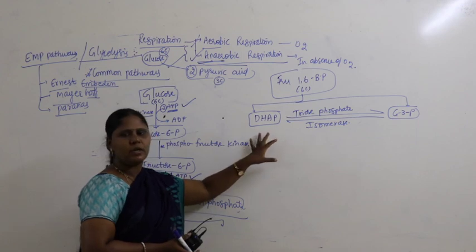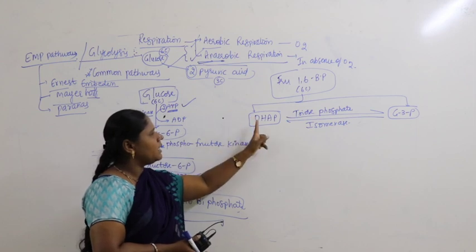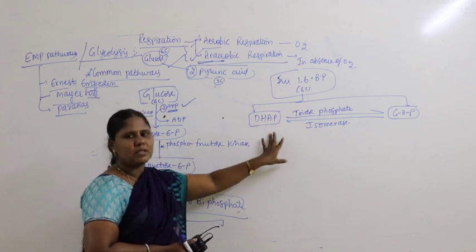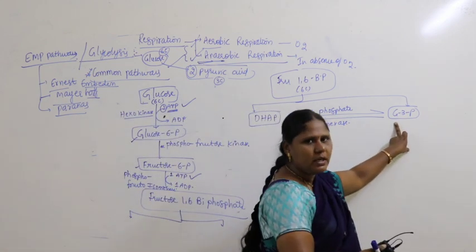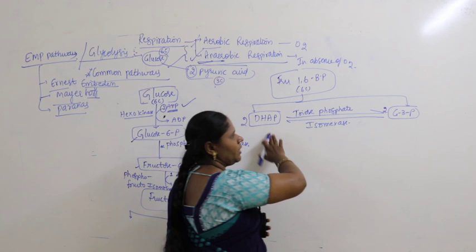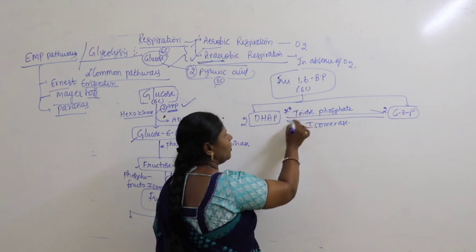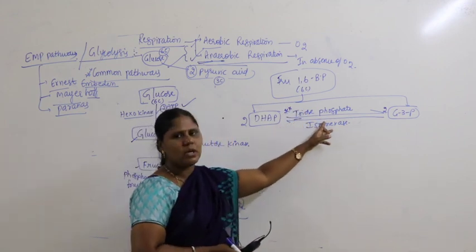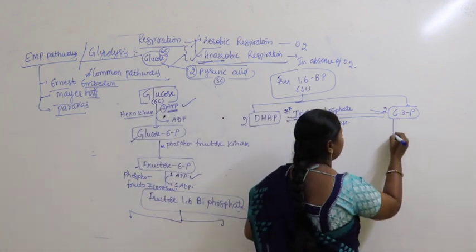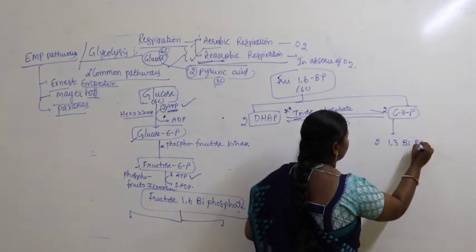If you look carefully, it's the same step we studied in the C3 pathway. DHAP, dihydroxyacetone phosphate, is converted into G3P. So the G3P molecule may be converted into DHAP or DHAP may be converted into G3P, a reversible process. Very importantly, you have to remember the name of the enzyme, that is triose phosphate isomerase. Now the two molecules of G3P get converted into two molecules of 1,3-bisphosphoglyceric acid.